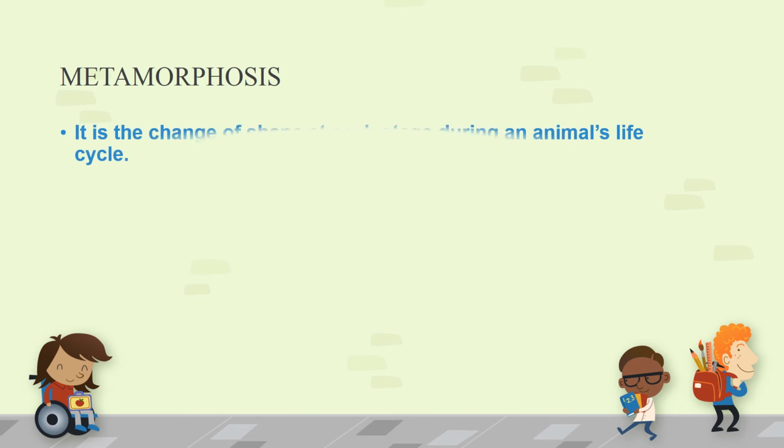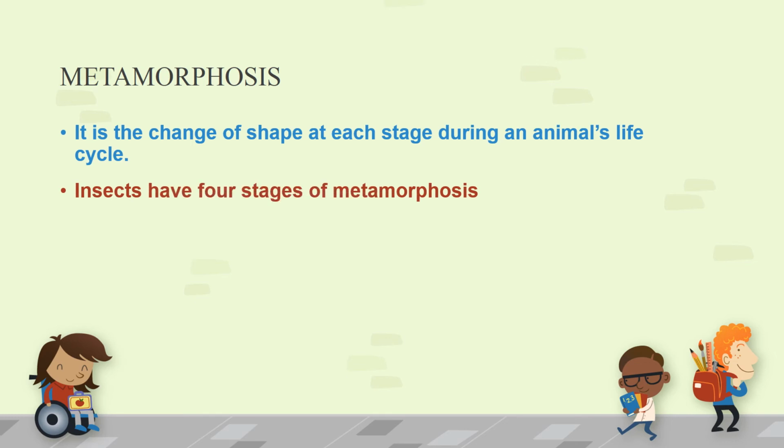Now what is metamorphosis? Metamorphosis is a process in which the shape of the organism changes at each stage, or it is the change of shape at each stage during an animal's life cycle. This is called metamorphosis. In simple words, metamorphosis is the change of the shape of an organism at different stages of its life cycle.